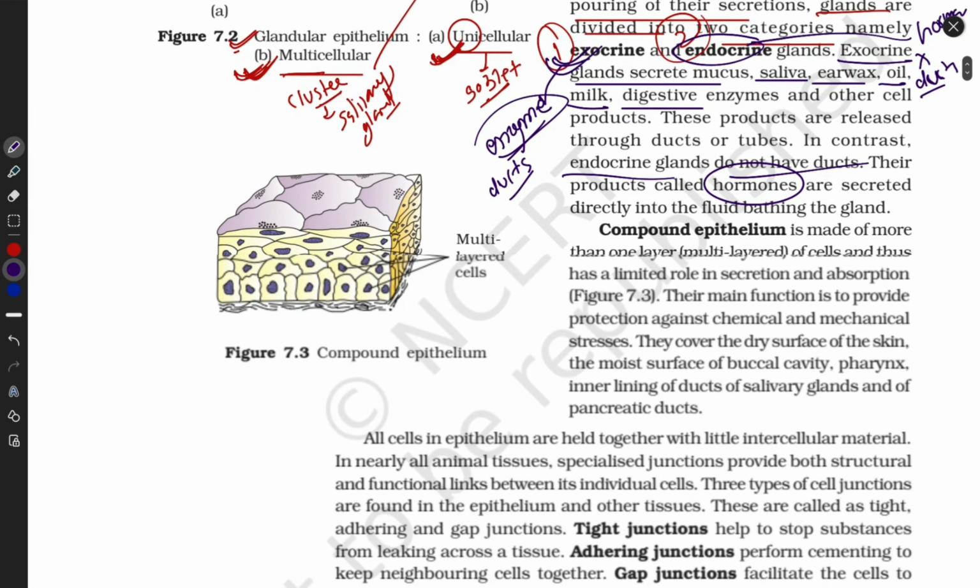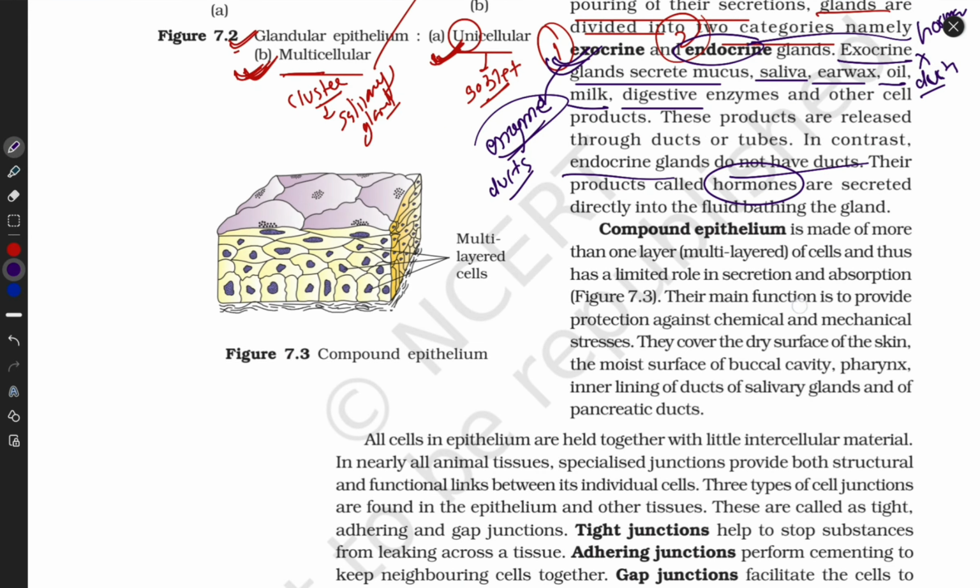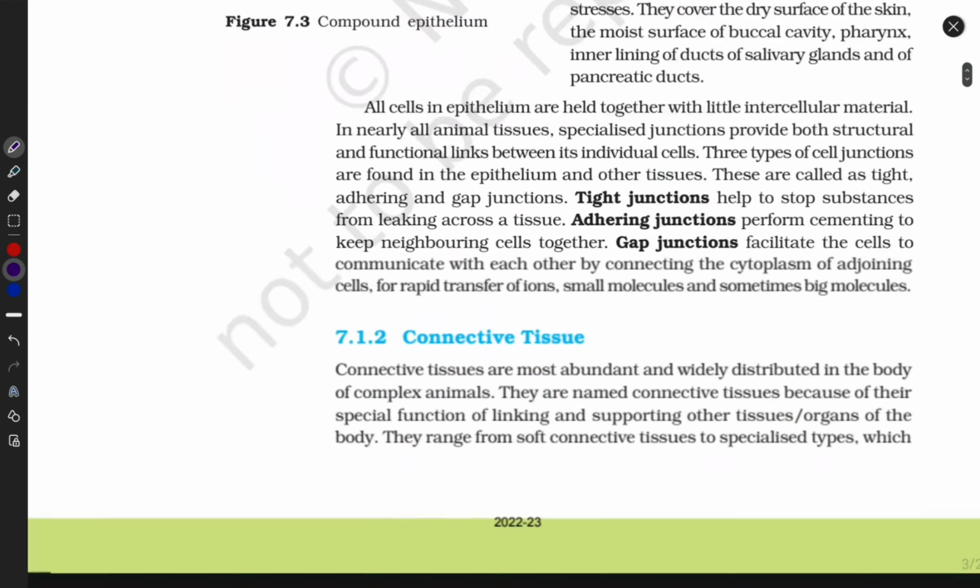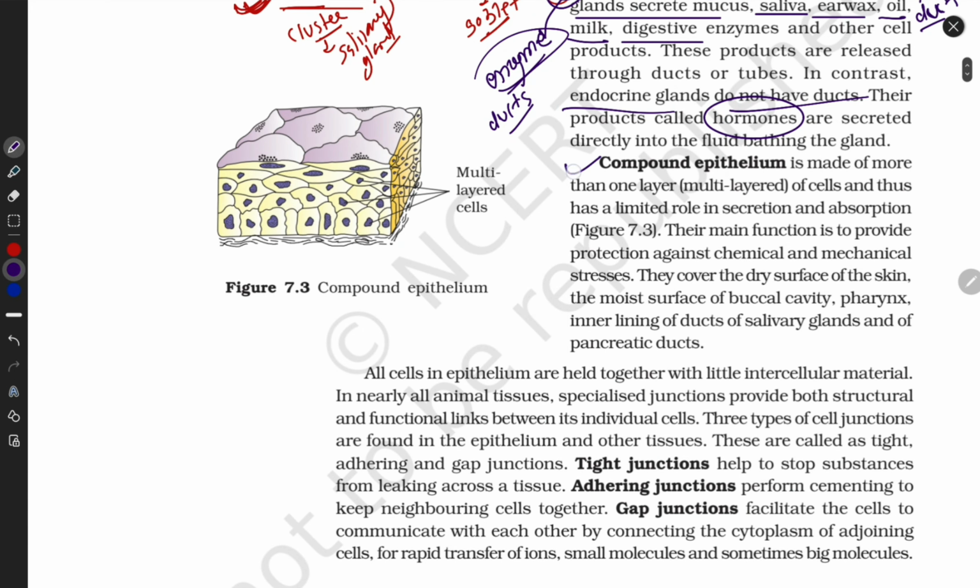Okay, now your simple epithelial tissue is complete, and last, compound. We know epithelial tissue is divided into simple and compound. Let's talk about compound epithelium. What is the meaning of compound? They are made with multiple layers of cells, and simple tissues are made up of a single layer of cells.